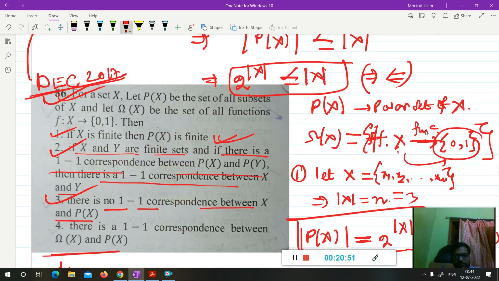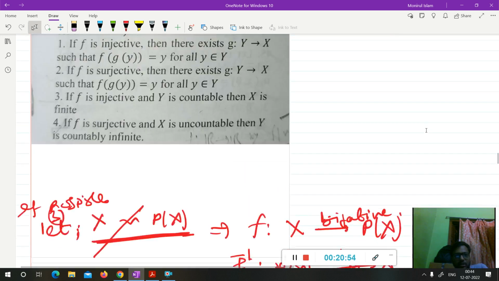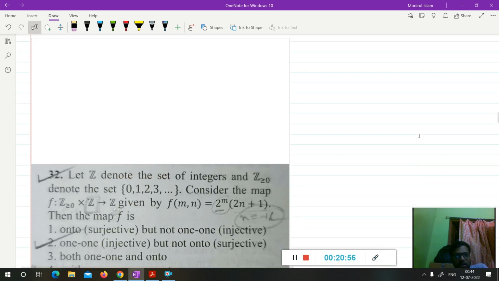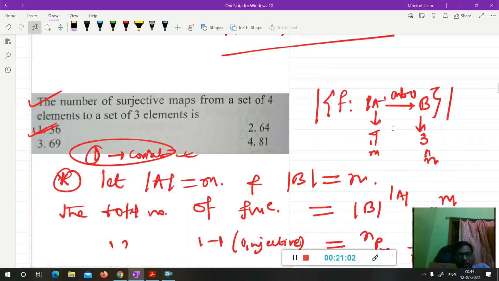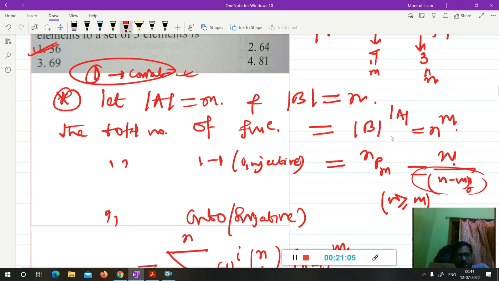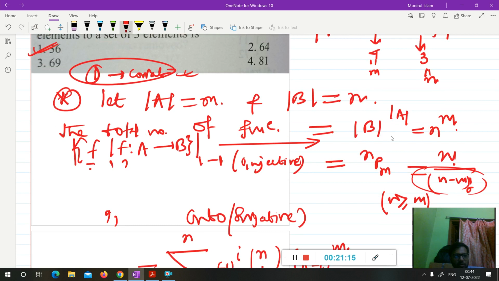We have discussed a formula previously: if f is a total function from set A containing m elements to set B containing n elements, then the number of such functions will be n to the power m.